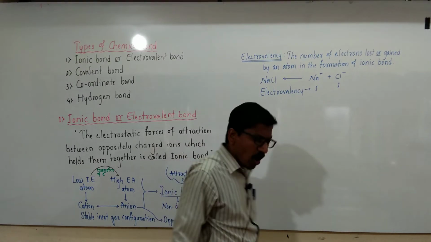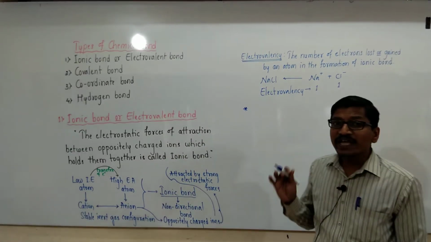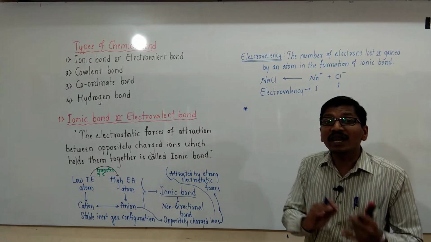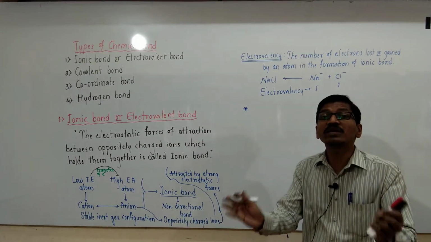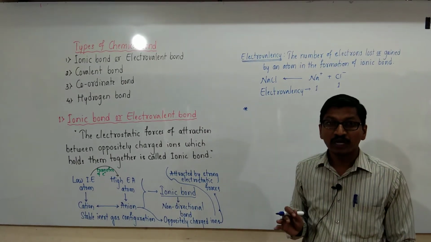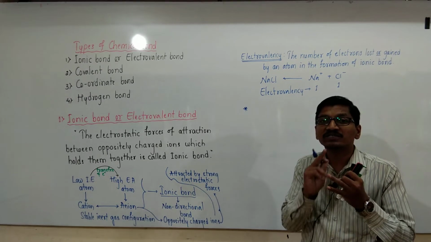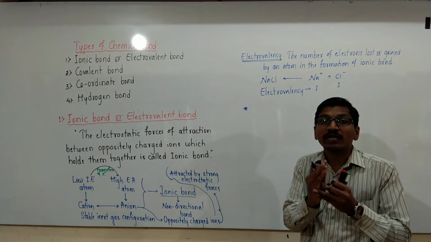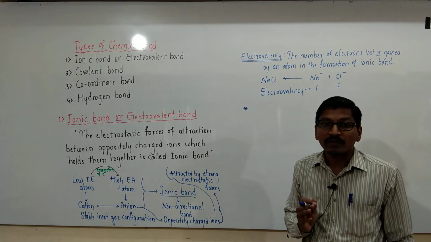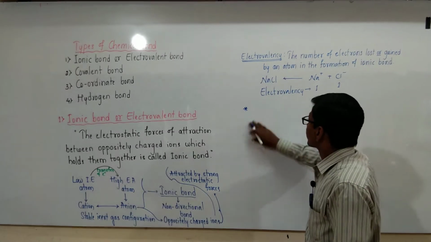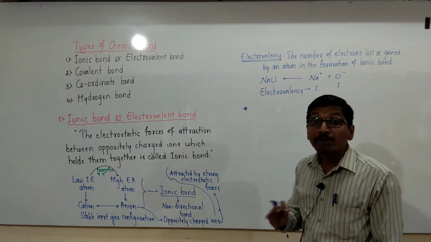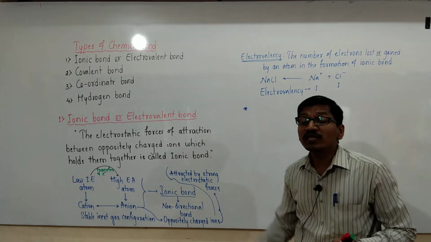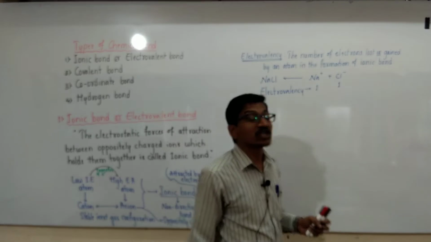And one very important point: generally the ionic compounds or ionic bonds are formed between alkali and alkaline earth metals with halogens and chalcogens. Alkali metals are first group elements, alkaline earth metals are second group elements, halogens are 17th group elements, chalcogens are 16th group elements. Generally ionic bonds are formed between alkali and alkaline earth metals with halogens as well as chalcogens.